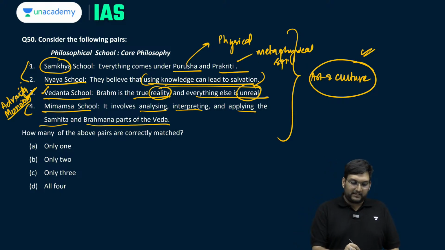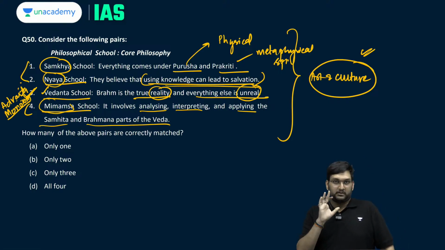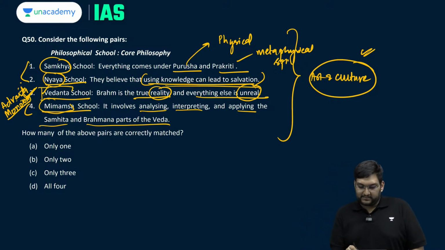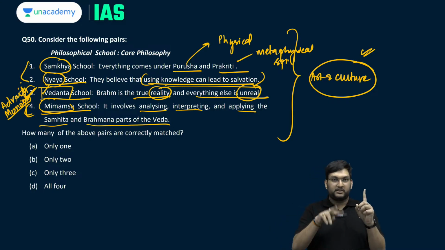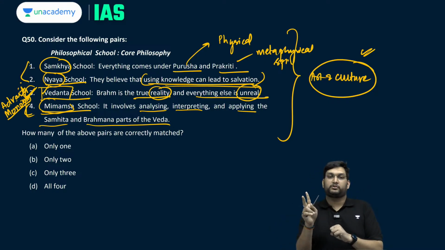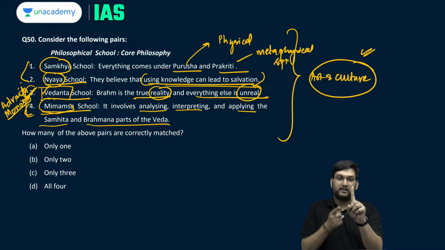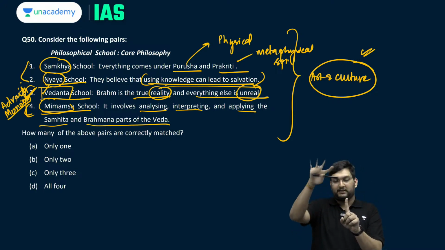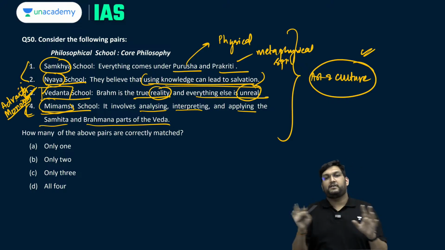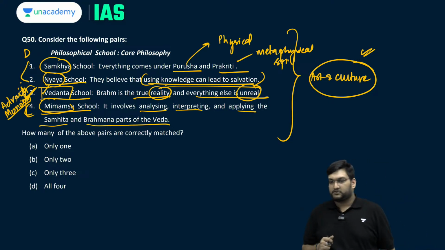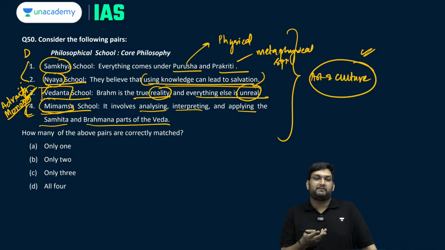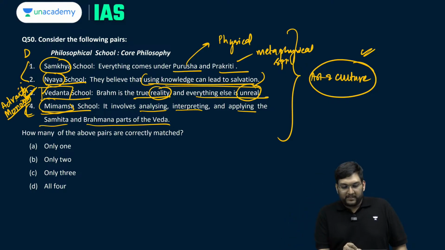So Sankhya, Mimamsa, Nyaya, Vaisheshika and Yoga are Dvaita, and Vedanta, these two together, Advaita. Advaita means monoism, these two means dualism. Dualism means Prakriti Purusha, and this means only one, which is Brahma the creator, he is the real thing in the world itself, everything else is unreal. So these two Dvaita, these two Advaita, just to clarify, because I was saying Advaita, writing Dvaita. Okay, so we have Sankhya, everything is under Prakriti Purusha, yes.